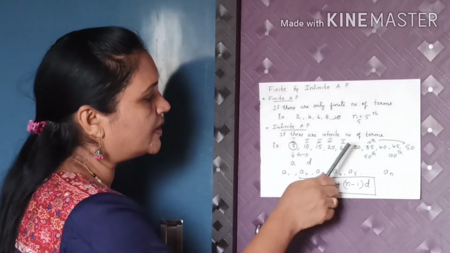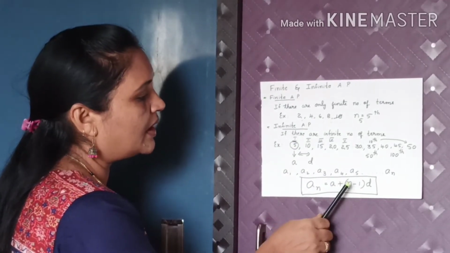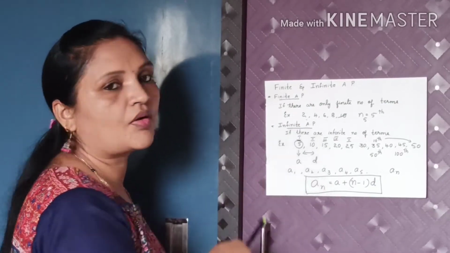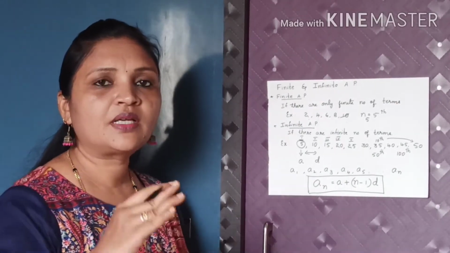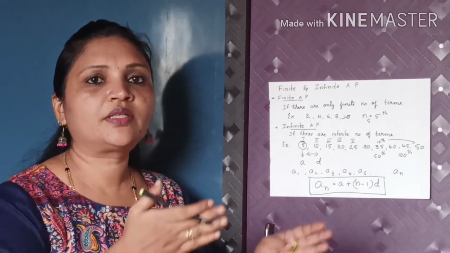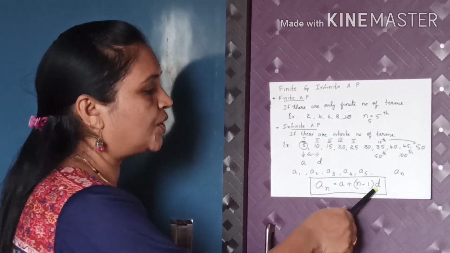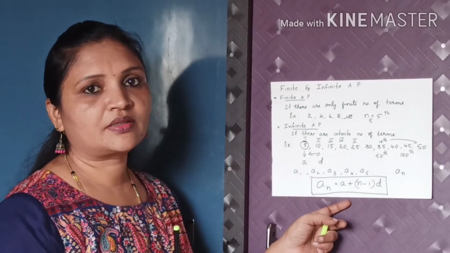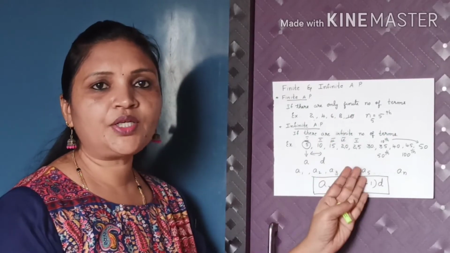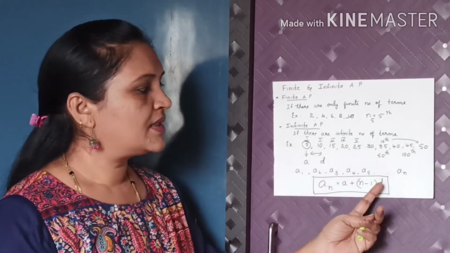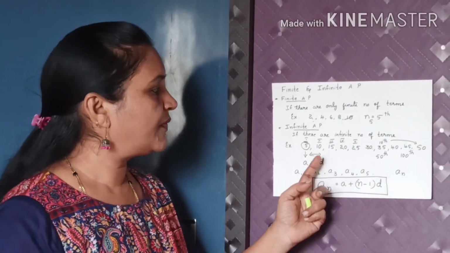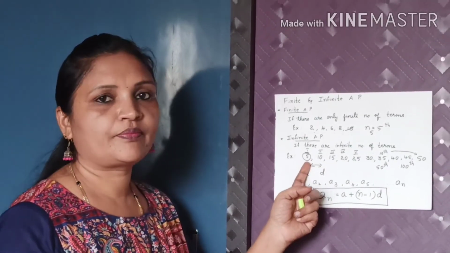In the given sequence, the first term will be a, n will be the number of terms, and d is the common difference. For this common difference, you can take any two continuous terms, and if you subtract the previous term from the term, you will get d. Remember that d will remain the same. If you subtract any two terms, the value must be the same, that is d. But the value of a may change, because this is the first term.